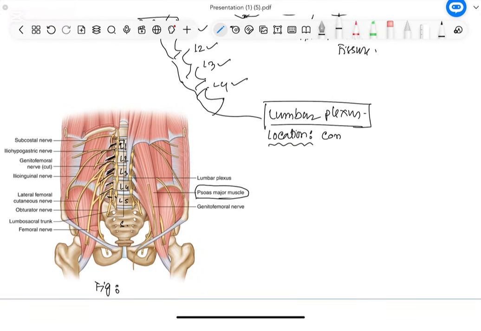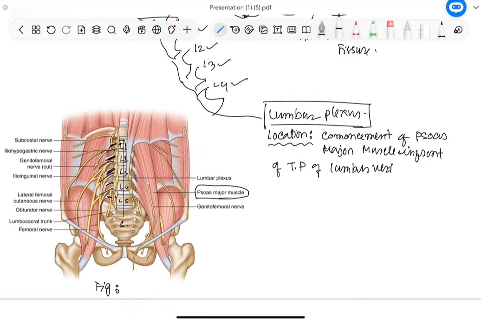So its location is at the commencement of the psoas major muscle, in front of the transverse process of the lumbar vertebra.